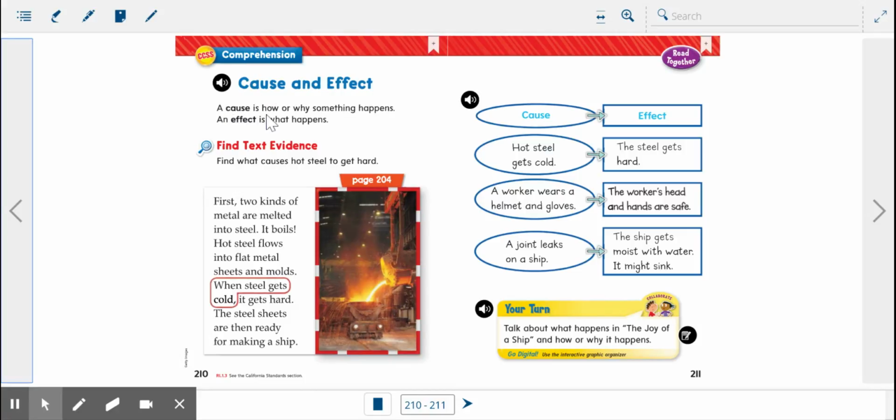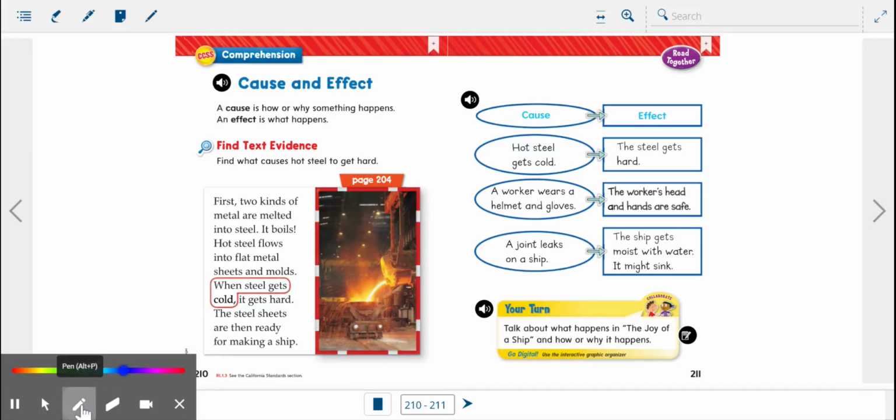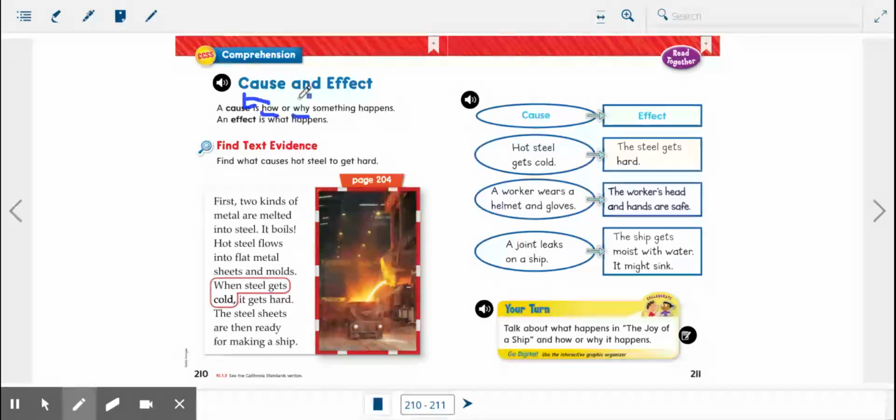A cause is how or why something happens. So I am going to underline how and why. That's what a cause is. I'm going to draw a little arrow. An effect is what happens. Okay? So the cause comes first and the effect comes next.